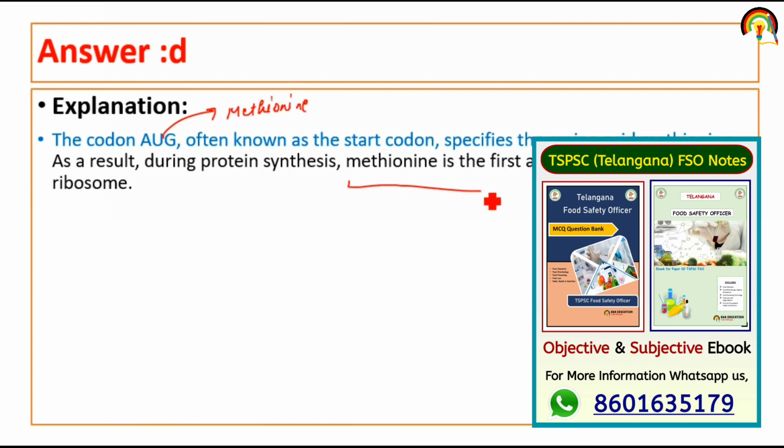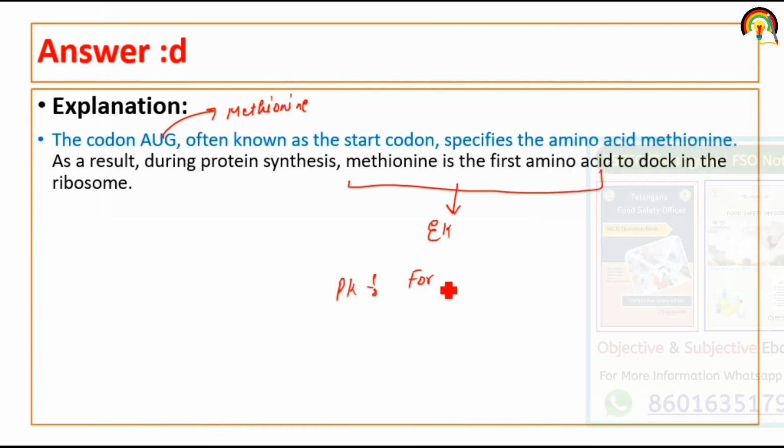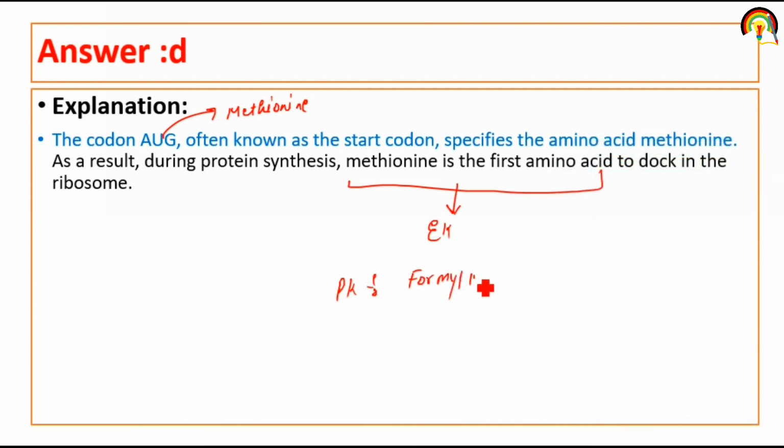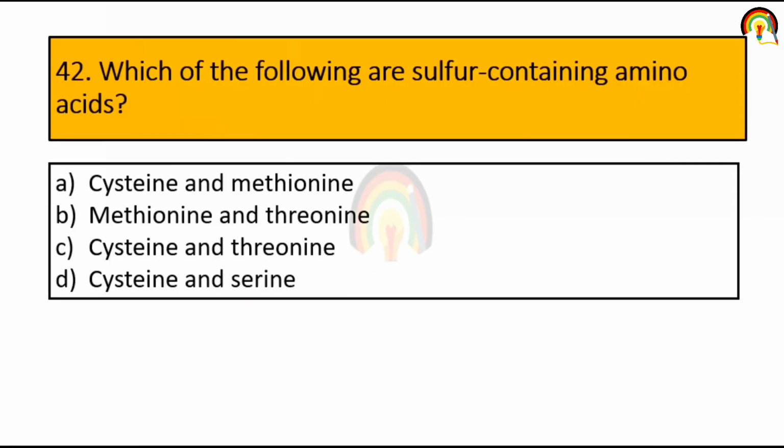But methionine is the first amino acid in the case of eukaryotes, and in the case of prokaryotes, the first amino acid is formyl methionine, because a formyl group is also present there. So it's formyl methionine in prokaryotes and methionine in eukaryotes. Which of the following are sulfur-containing amino acids? So both cysteine and methionine contain sulfur in their structure.